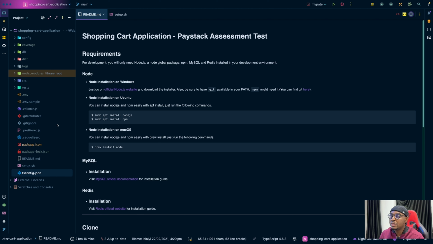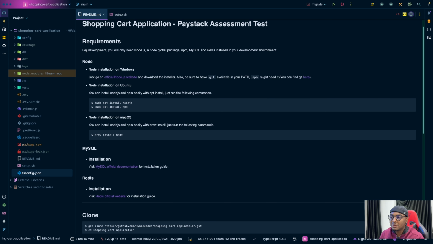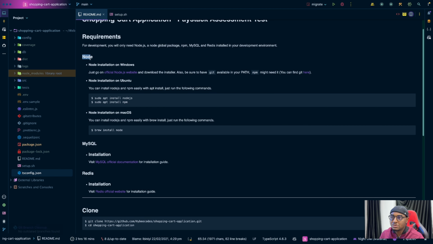So for the README, you can see my README: shopping cart application, Paystack assessment tests. I added the requirements. I tried to make my READMEs as comprehensive as possible, depending on what the requirement is. At times, some companies will tell you to add a link to your documentation and add some other information there. So here I just have requirements, the things you need on your system to be able to run this application. I added Node.js, and I even added how to install it.